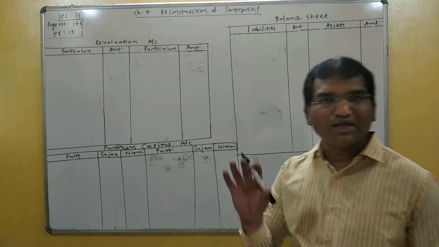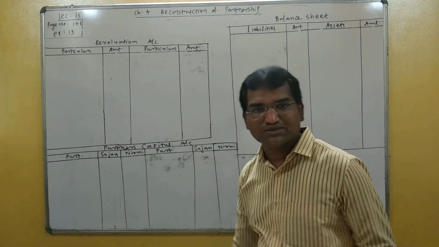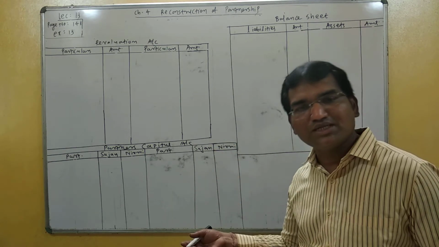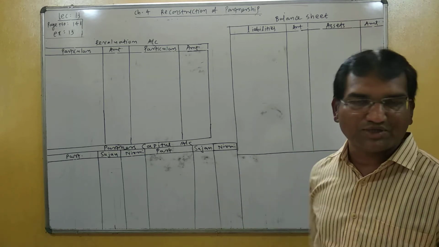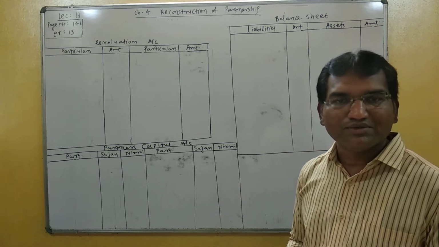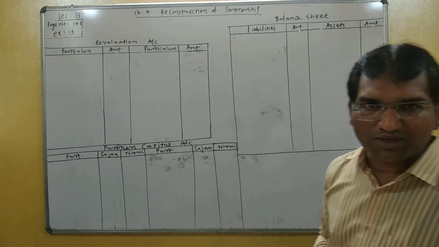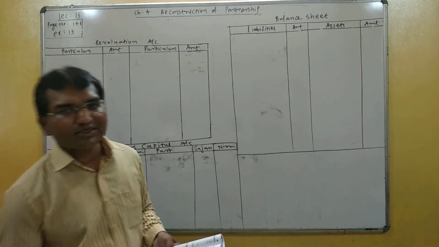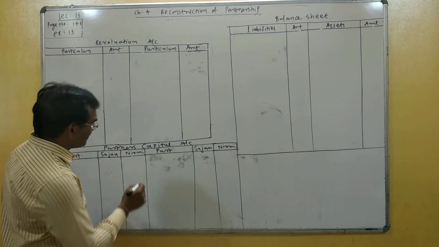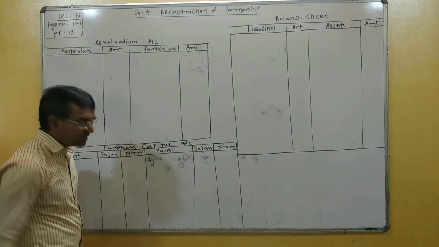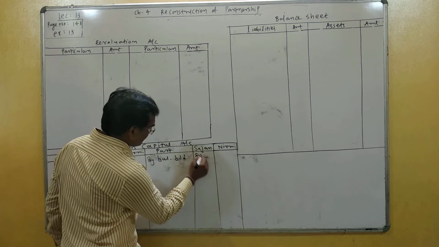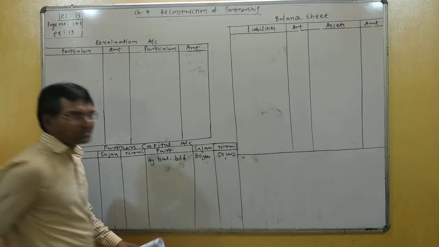In this question, we have to prepare the necessary accounts first: revaluation account, balance sheet and capital account. Then after, we can make the journal entry easily. So let us start one by one. First of all, we consider the balance of partner capital account, which is transferred to the old partner capital account. So Sajan and Nirmi capital 80,000 and 50,000 are transferred on the credit side of partner capital account by balance brought down.